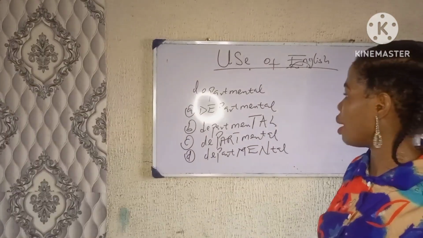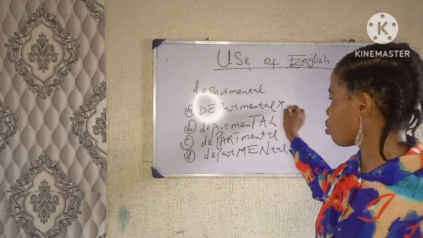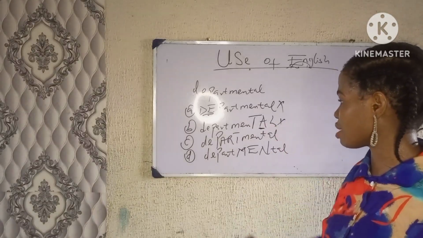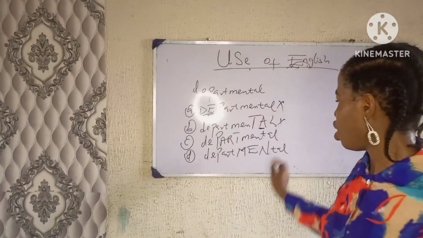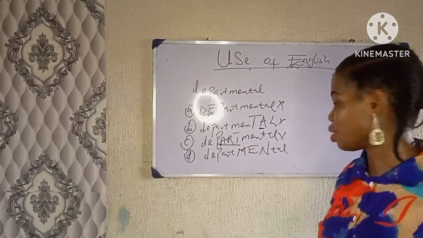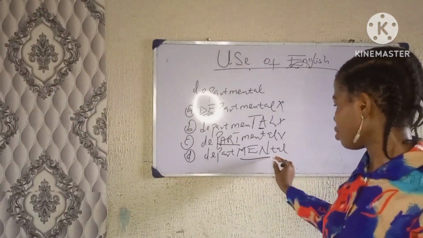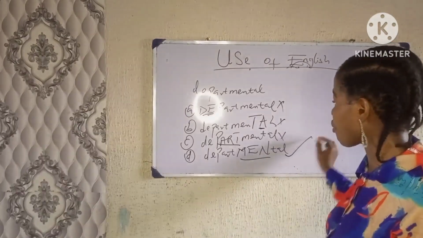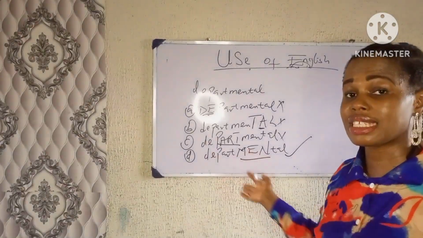So option A is wrong because it has a stress here. Option B is wrong because it has a stress here, not the second syllable from the end. Option C is wrong because it has a stress here. And option D has a stress on the second syllable from the end. So this is the correct answer.